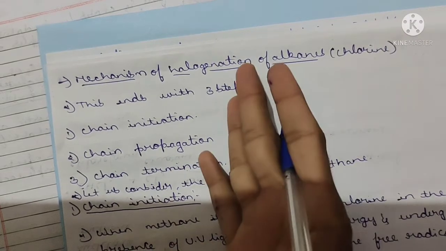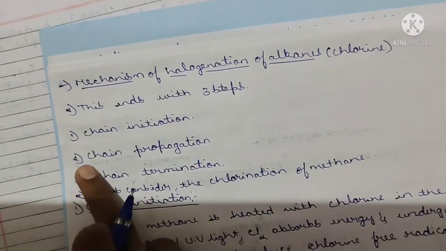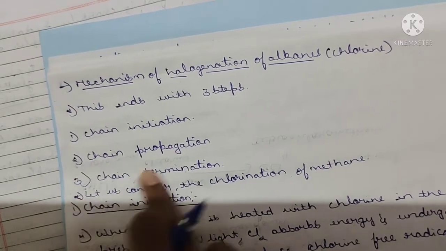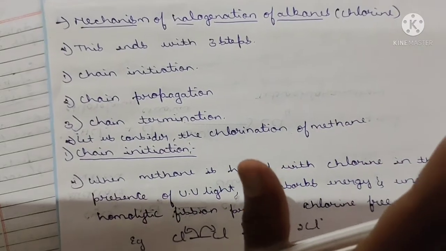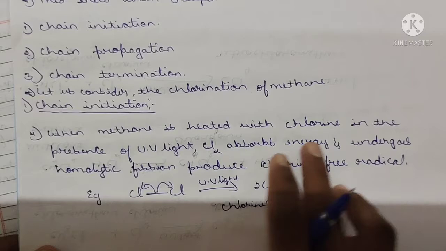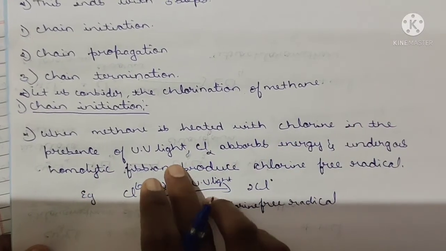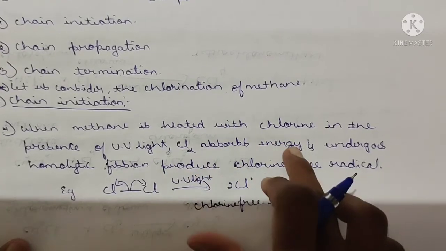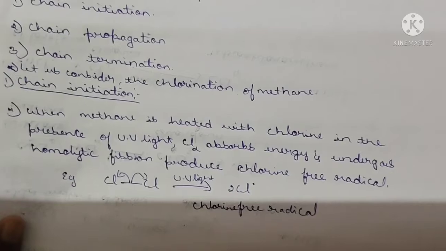If you want to understand this concept, you need 3 steps: chain initiation, propagation, then termination. Clear? First, in chain initiation, what happens? When methane is heated with chlorine in the presence of UV light, the chlorine absorbs energy and undergoes homolytic fission, producing chlorine free radicals.